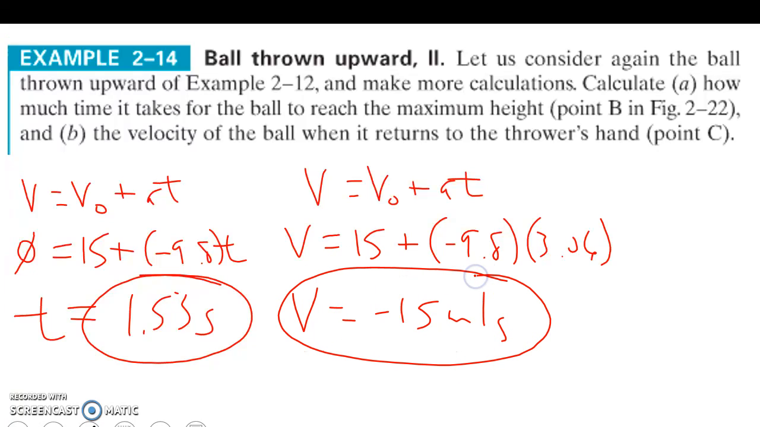So here's something you can pick up. If I throw it upward at 15, when it comes right back down to my hand, it's going to be going the same velocity, because our acceleration is constant. It's going to be going the same velocity when it comes back to my hand, just in the other direction, or the negative direction.